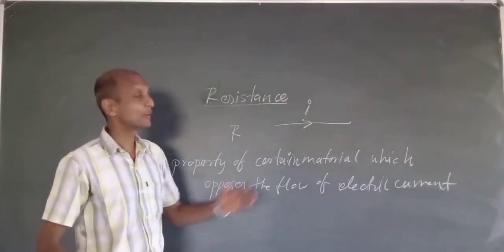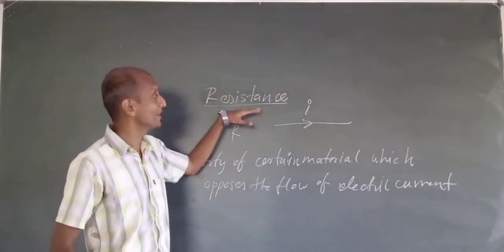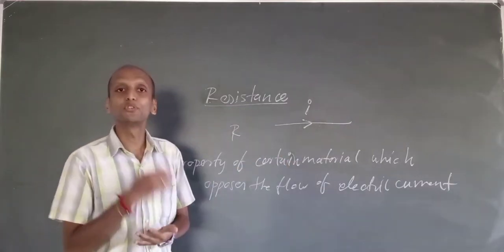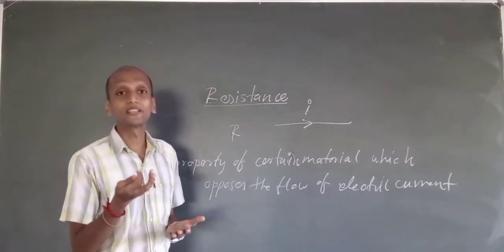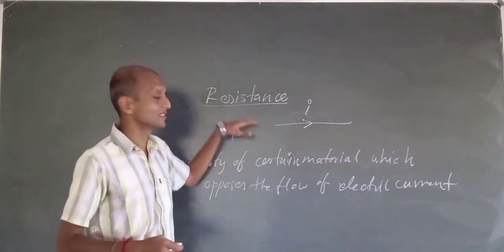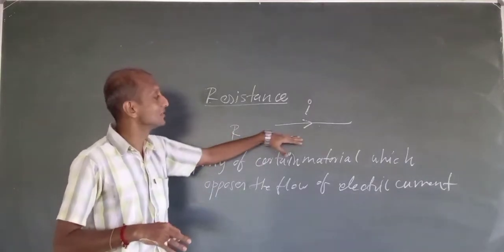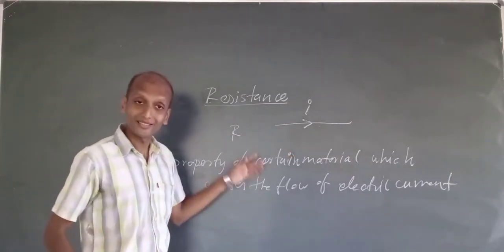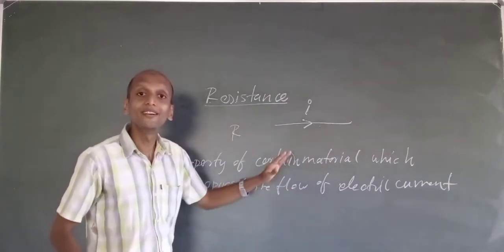So electric current will be opposed by this property of any of the materials in the universe. All materials have a certain resistance property. Resistance is common in all materials, but it will be different for different materials. It is the property which opposes the flow of electric current.